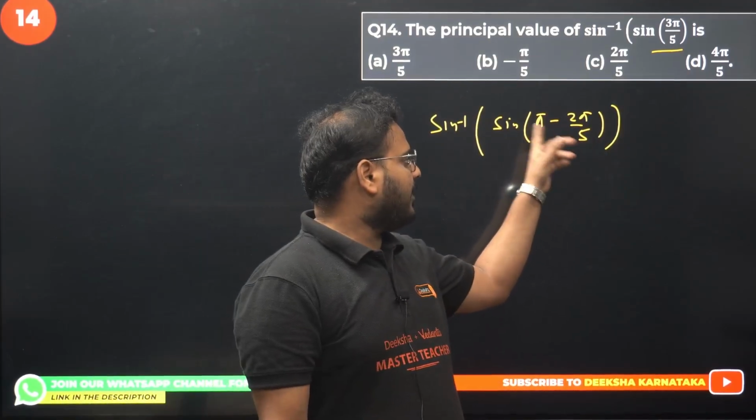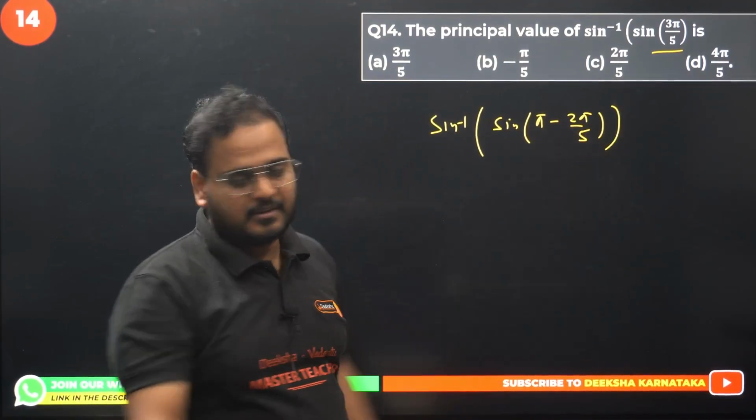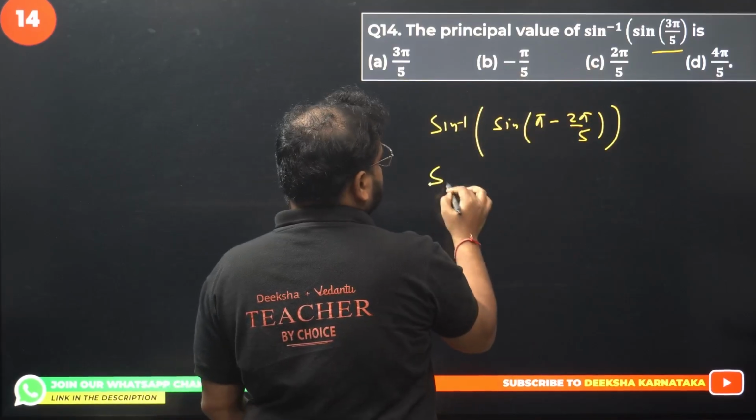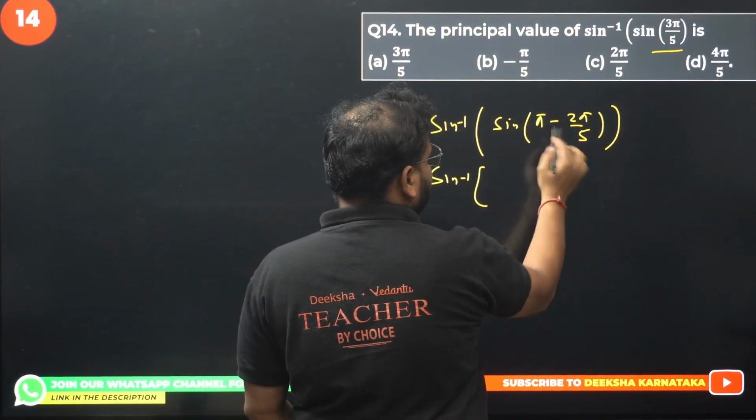Difference is going to be what? 5 pi minus 2 pi. How much is that? 3 pi by 5. Same thing that is written over here. Sine inverse of sine pi minus 2 pi by 5.